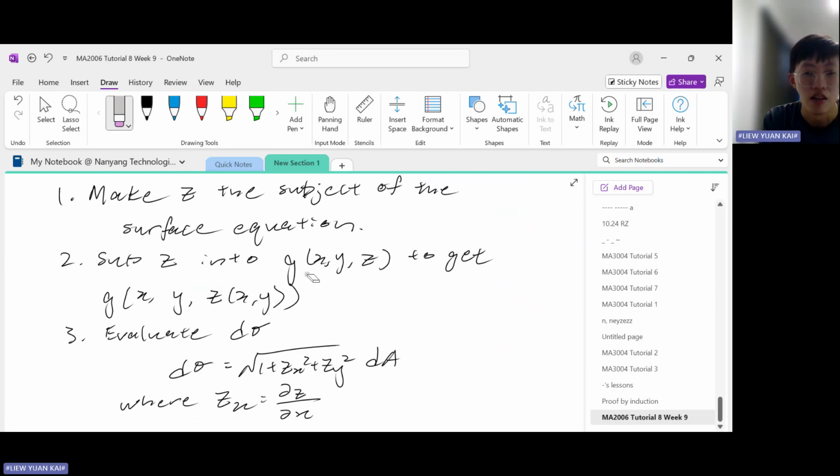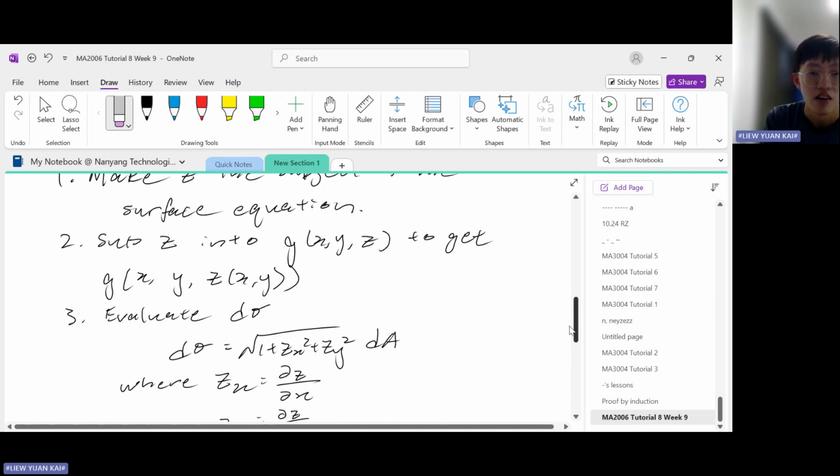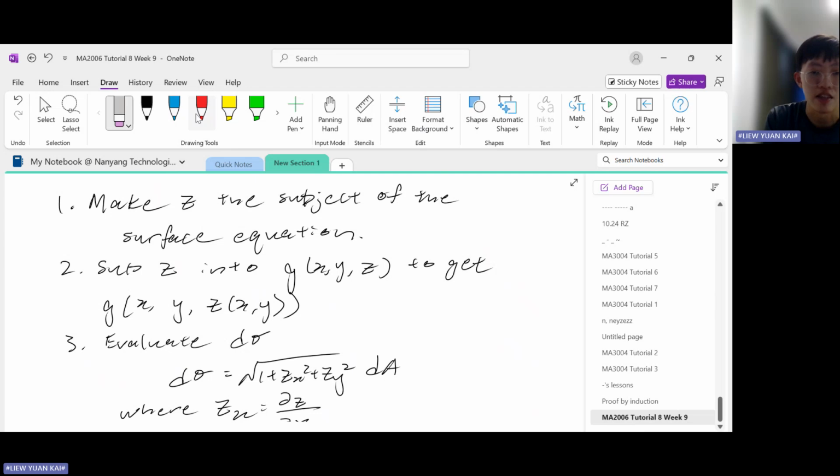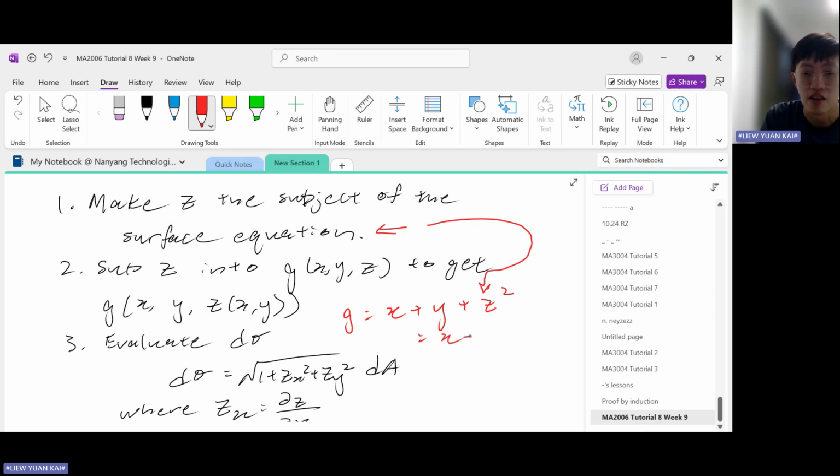Step two says sub z into g of x, y, z. We have this function that we need to integrate over the surface. Let's just say, as a very simple example, g is given by x plus y plus z squared. The z that I obtained from here, I need to substitute into here. So that means this equation will become purely a function of x and y, multiplied by this dA.